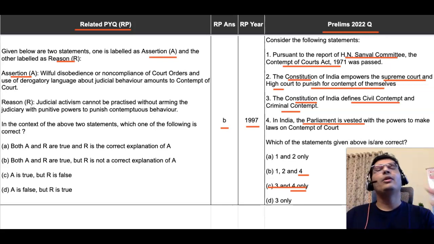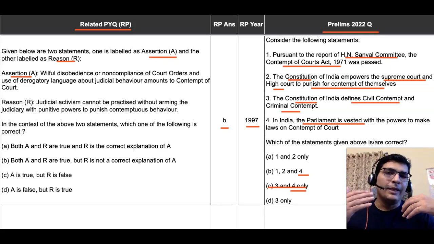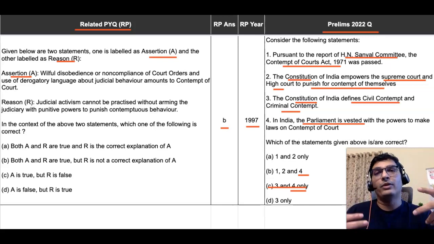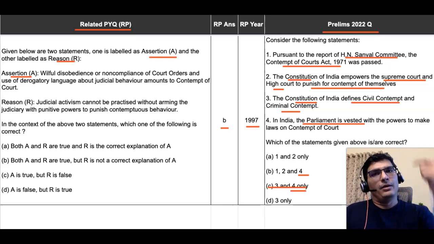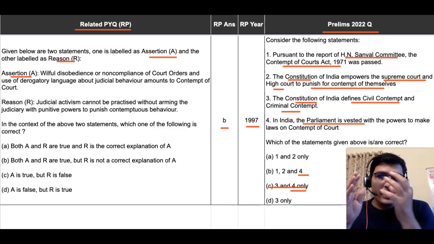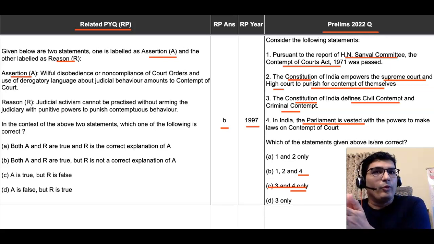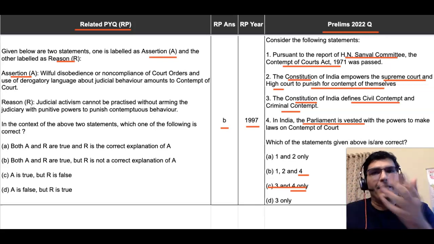So this is one way of asking about contempt of court. What all things amount to contempt of court? In fact, we could get a multi-statement question also of this kind. Which of the following will amount to contempt of court? And then you have multiple statements. And this question is going to test your fundamental understanding of what is contempt of court, right? What is derogatory, what is not derogatory? That kind of distinction it can test.